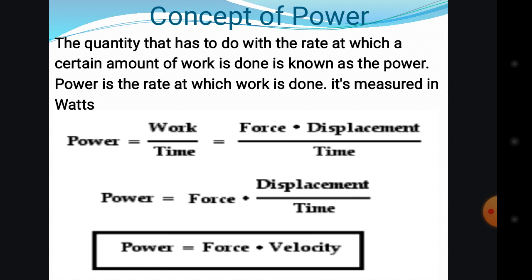And power also has its own formula, to know the rate at which work is done. That is power. Normally, power is equal to work divided by time. That is as simple as that. To find power, you just divide the work by the time taken. That is normally the formula for power.